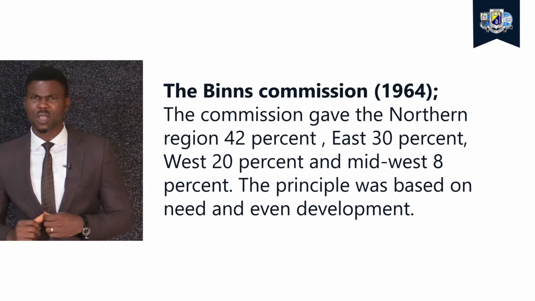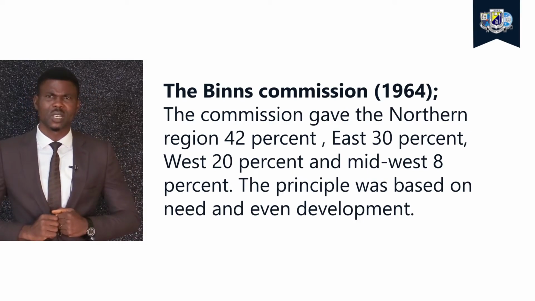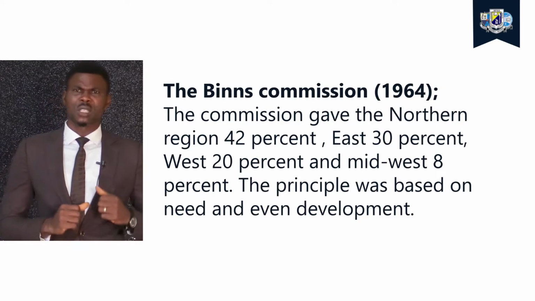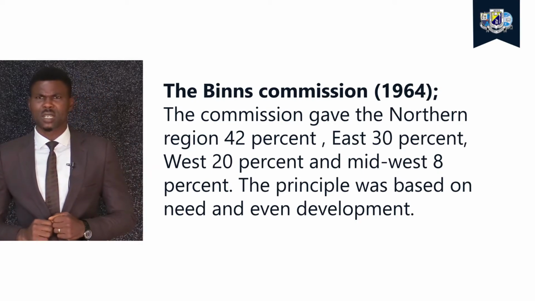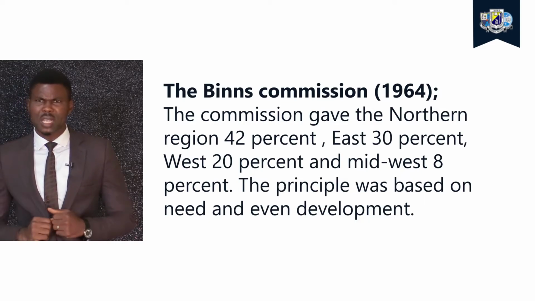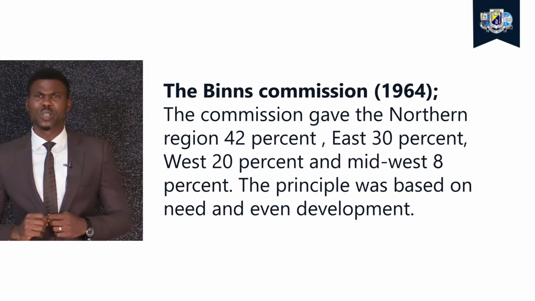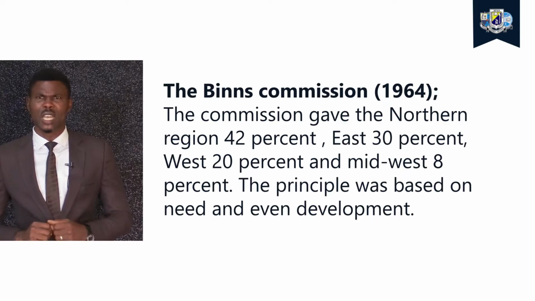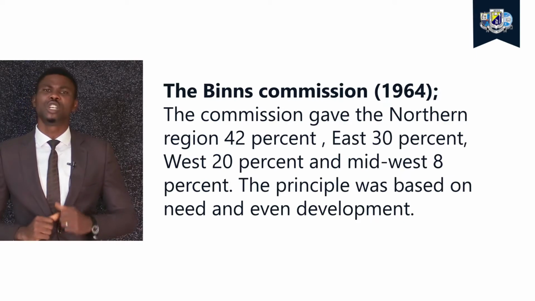The commission gave the northern region 42%, eastern 30%, western 20%, and the midwestern 8%. And the principle of sharing was based on needs and even development. So we can say that the commission made use of different principles.